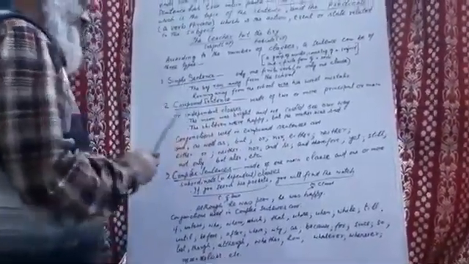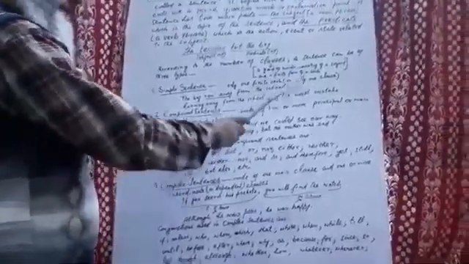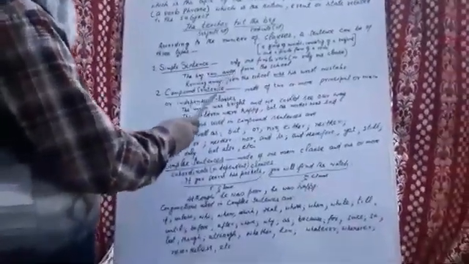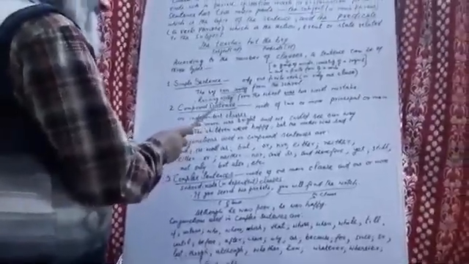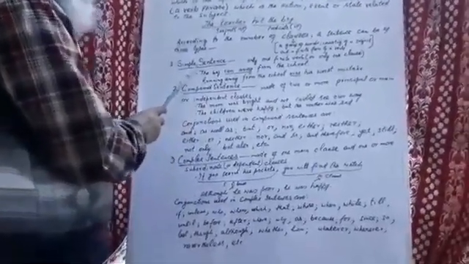Now, in a simple sentence, we have only one finite verb or only one clause. Example is, the boy ran away from the school. Here we have only one finite verb, ran, ran away. This is the finite form of verb. Only one finite verb, so it is only one clause. And this type of sentence is known as simple sentence.